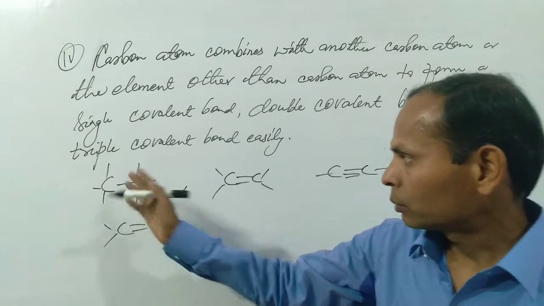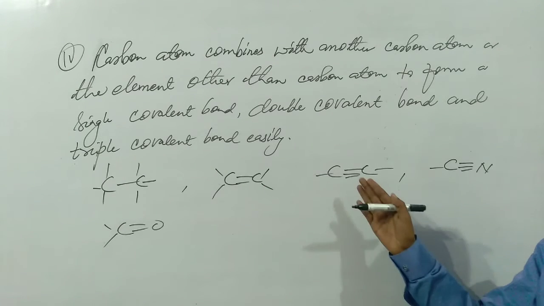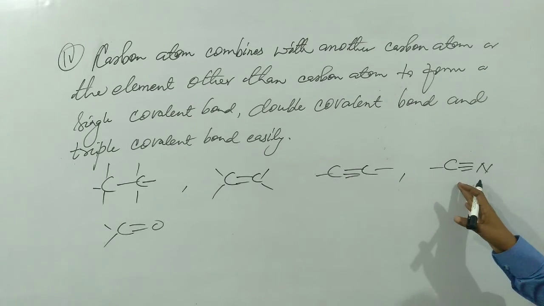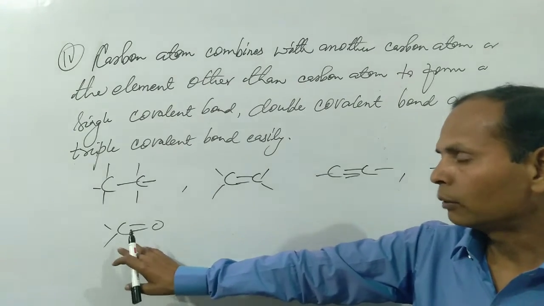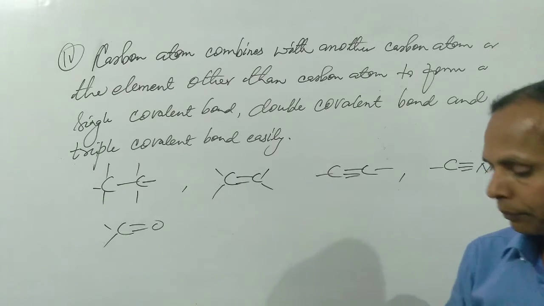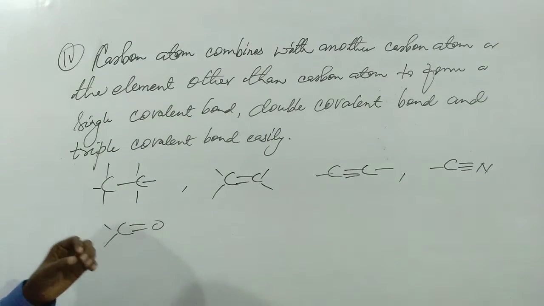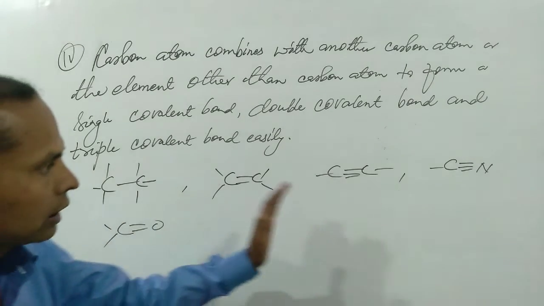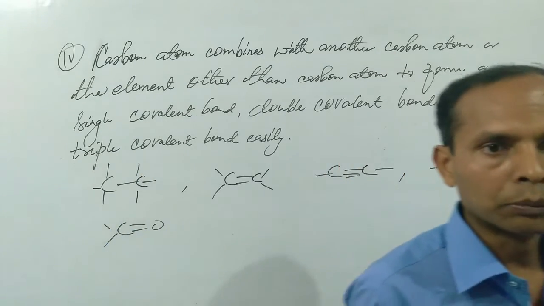Carbon combines with carbon to form a single covalent bond. Carbon combines with carbon to form a double covalent bond. In this case, a triple covalent bond is present between two carbon atoms. In this case, a triple bond is present between carbon and nitrogen. In this case, a double bond is present between carbon and oxygen. The remaining bonds can hold hydrogen or any other type of functional group or any other type of group, which are linked with such a system to form more and more carbon compounds.